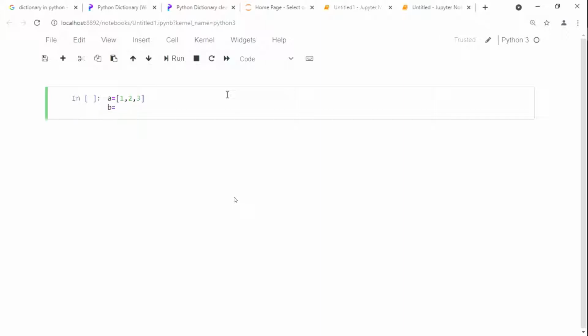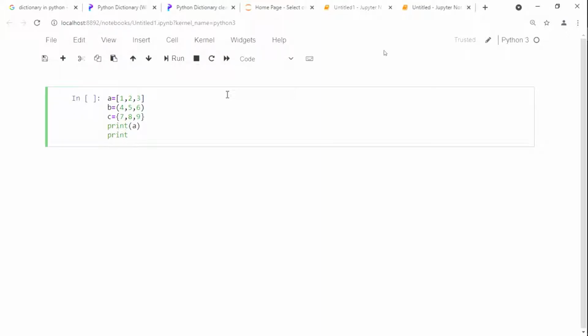Rounded brackets: 4, 5, 6. For the set, which bracket? Flower brackets: 7, 8, 9. These are the 3 types. Like this we write, and then we print whatever we require.